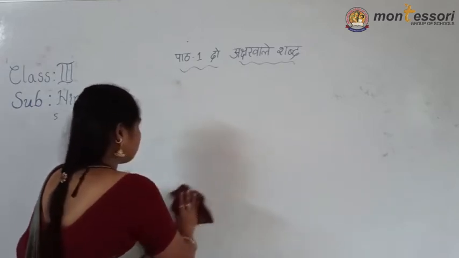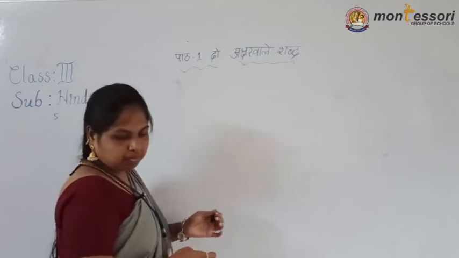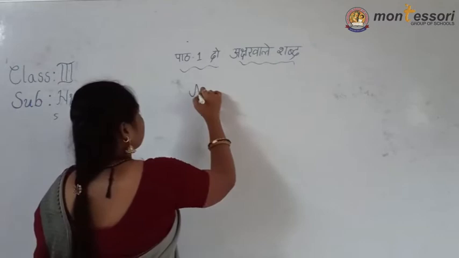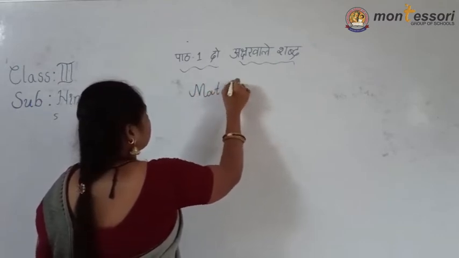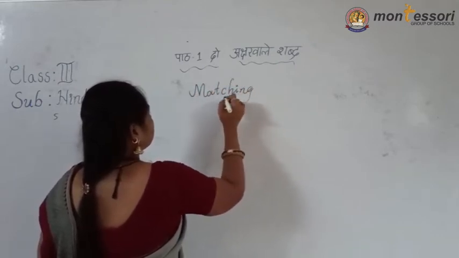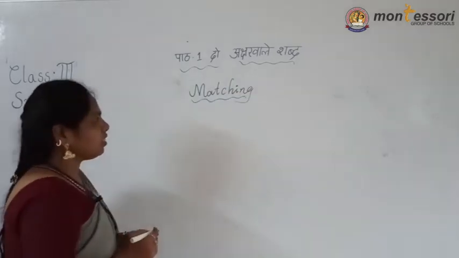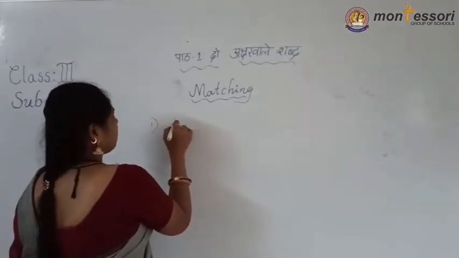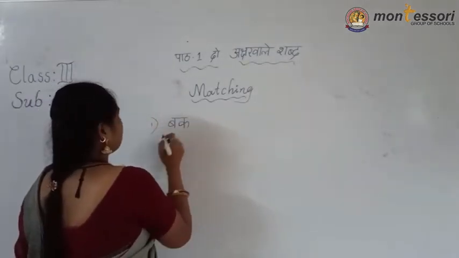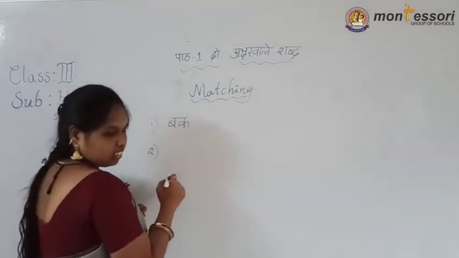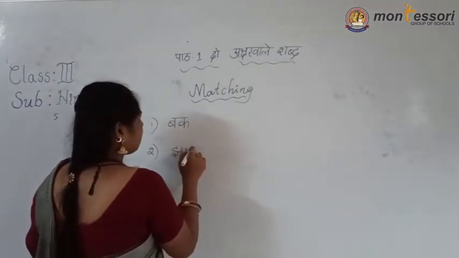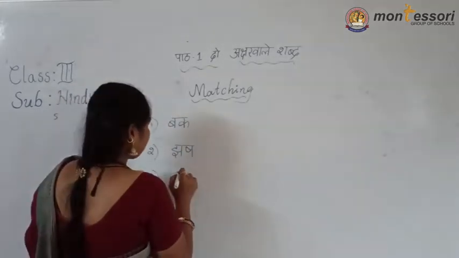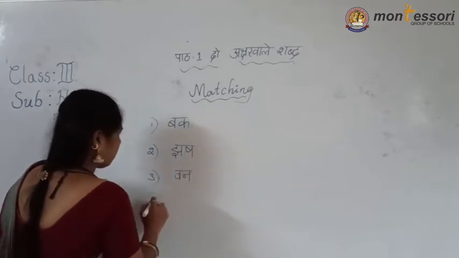Now I will give the homework from this one. You must have to do this matching. Matching is very easy now. First one, buck. Second one, jhash. Third one, van.